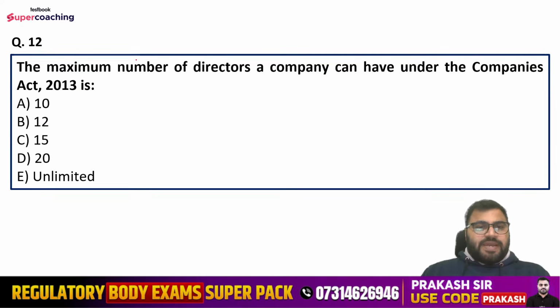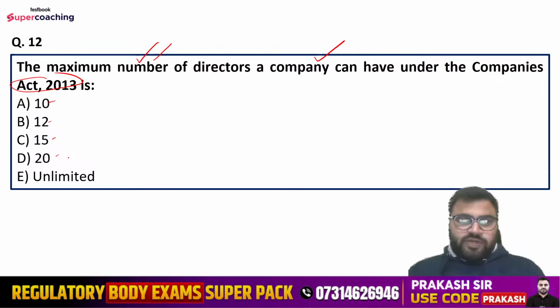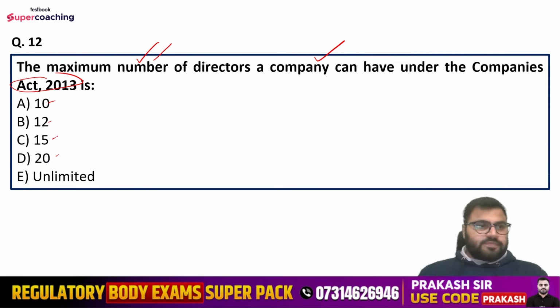Question number 12: the maximum number of directors a company can have under the Companies Act 2013 is, options are 10, 12, 15, 20 or unlimited. Yes, friends, maximum number of directors.